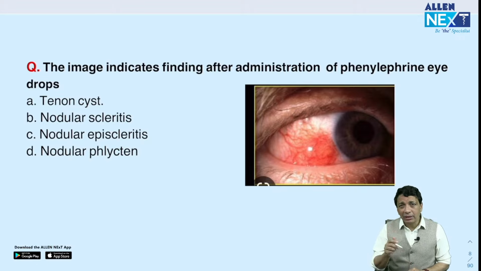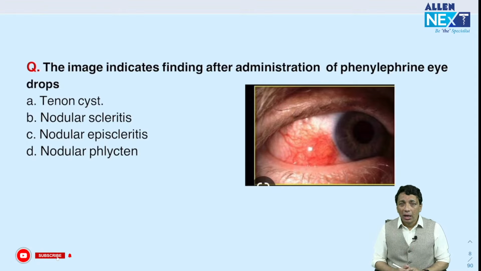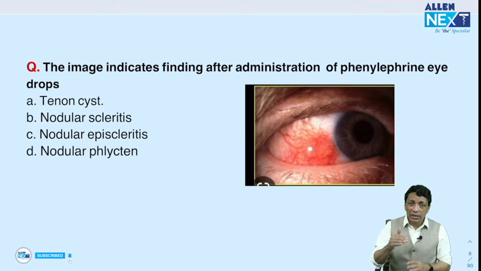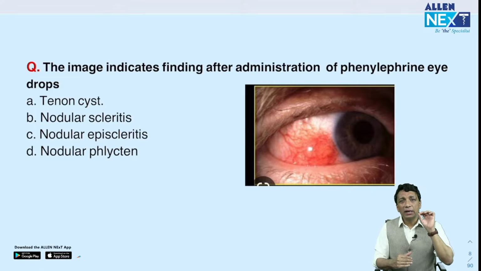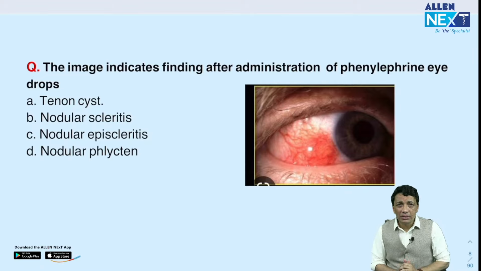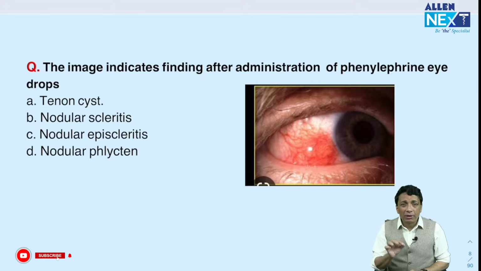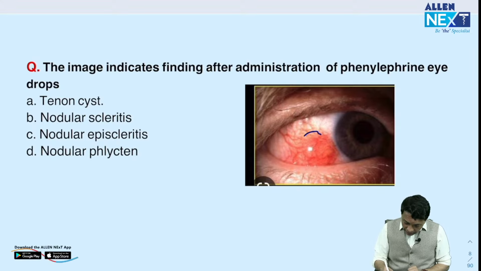So if it is episcleritis, the redness would disappear immediately, it will become white. But if it's scleritis, because the sclera is deeper, the phenylephrine is not able to blanch or constrict the scleral blood vessels, so the scleral redness would remain as it is. Okay? So remember, in this case, you can clearly see the redness is still there. It is still there.